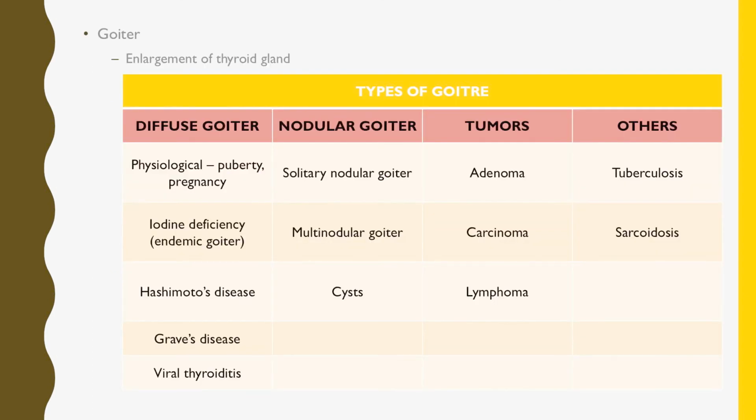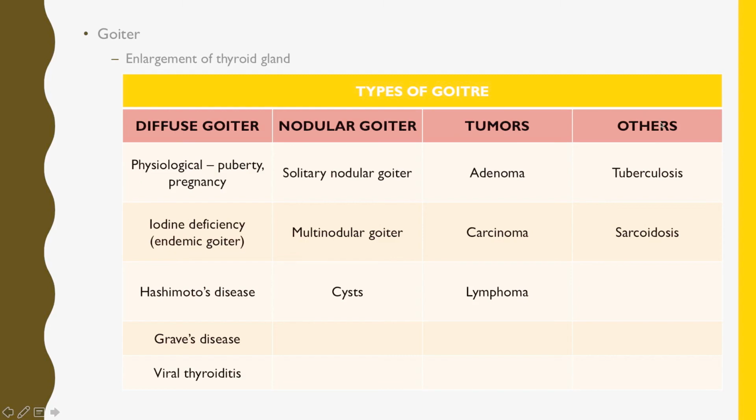So last is goiter. Goiter is another thyroid disease. Goiter is basically a common term for the enlargement of thyroid gland. So there are various types of goiter. Number 1, diffuse goiter. Number 2, nodular goiter. Number 3, tumors which look like goiter. Tumors are also goiter, and other causes.